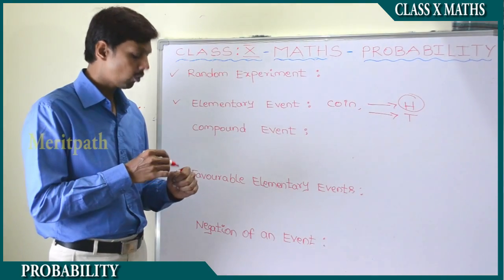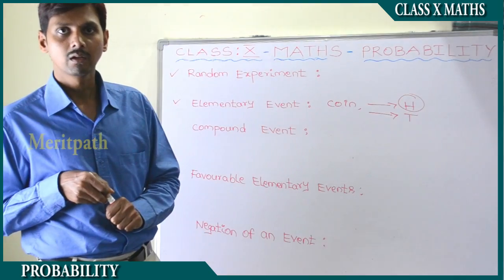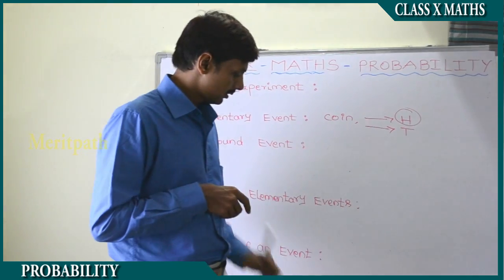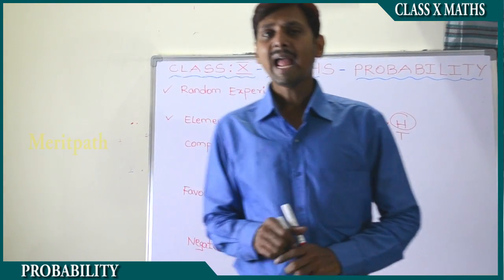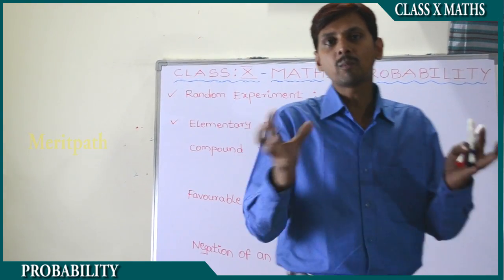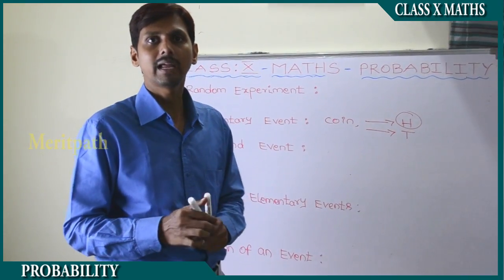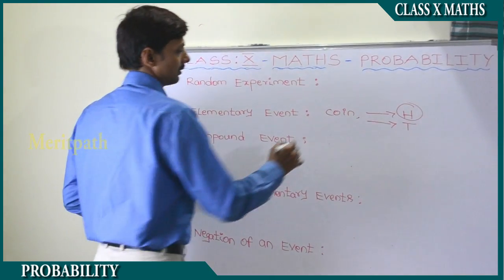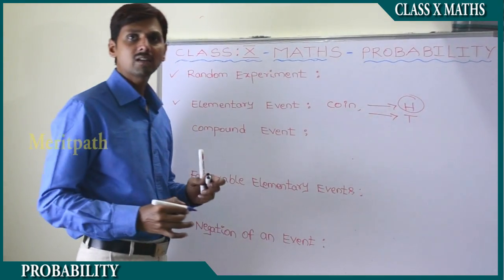The next is the compound event. In the compound event, we have, like, multiple outcomes together.